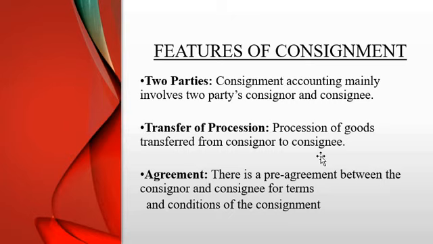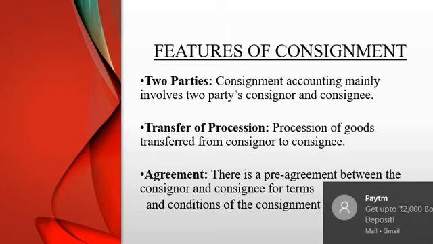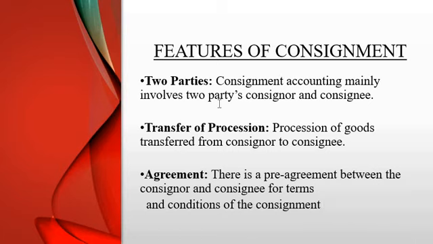So let's look into the next part of the unit, wherein we are going to study the features of consignment. There are n number of features of consignment, but I have taken a few. The first one is that you have two parties involved. Who are the two parties? The consigner and the consignee.